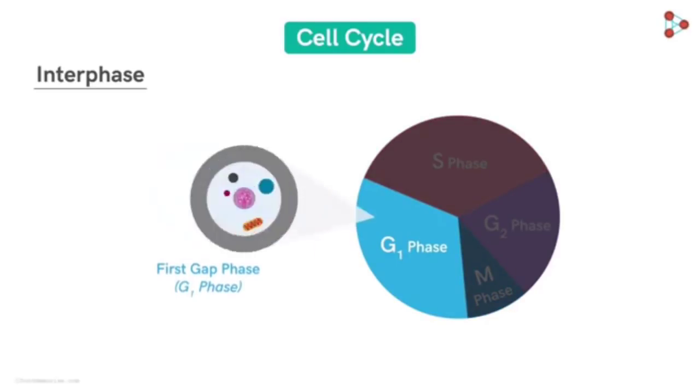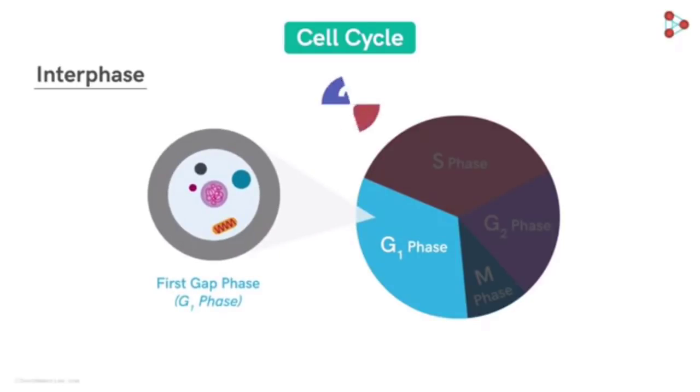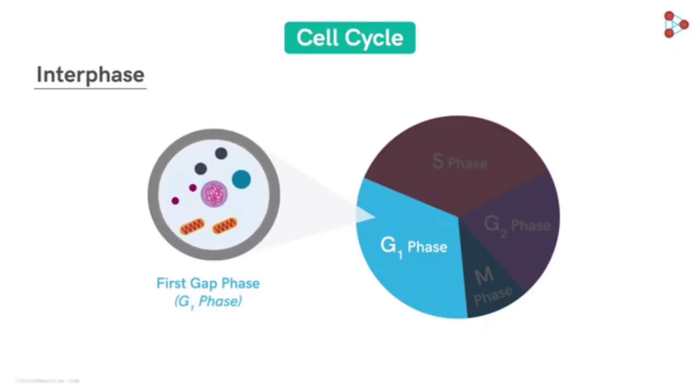Since this is the first stage of the preparatory phase, and the phase which precedes synthesis of DNA, what do you think will be the activities of the cell? Just think about it. Well, as the cell is metabolically active, it grows in size in the G1 phase. All the organelles duplicate in this phase, and the building blocks which will be required in later stages are made by the cell. It is important to note that the G1 phase does not involve DNA replication.